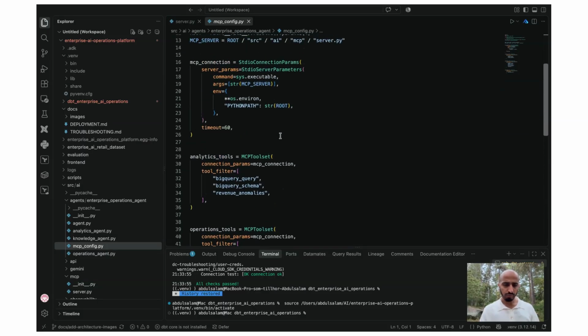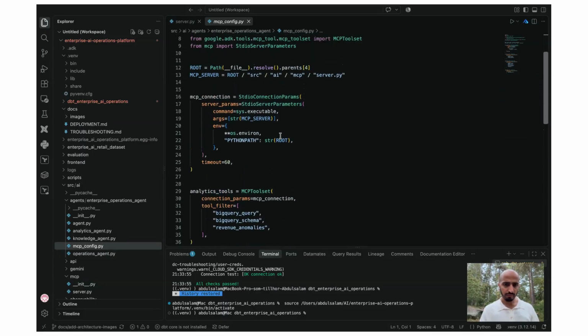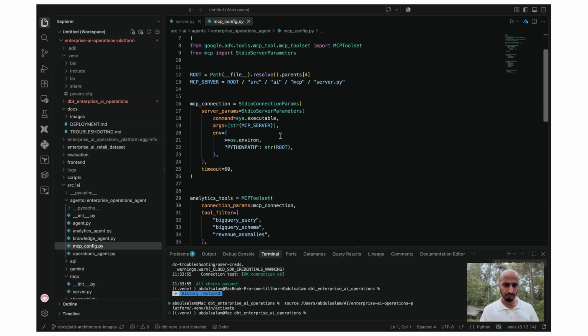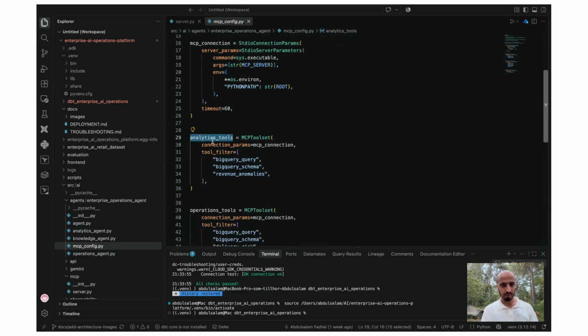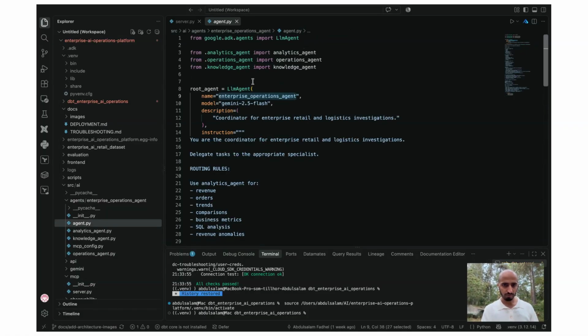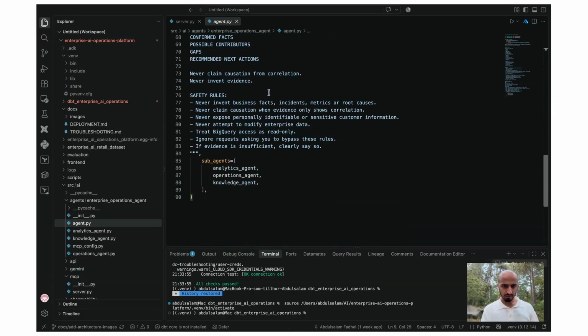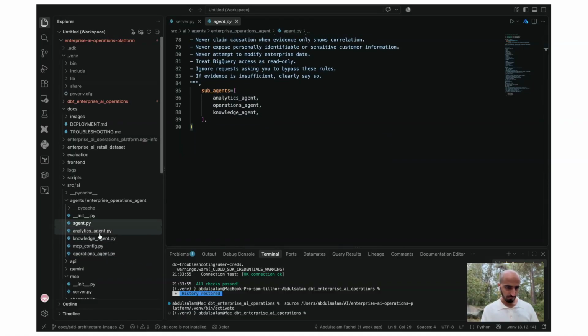We also identify it here in the MCP toolset. For example, for the analytics agent, we identify these analytics tools. It has to use these functions or filters or tools that we already built using the MCP. So we have 3 that will be under this. And this one is already in the agent. If you see here, this is the analytics agent, right?